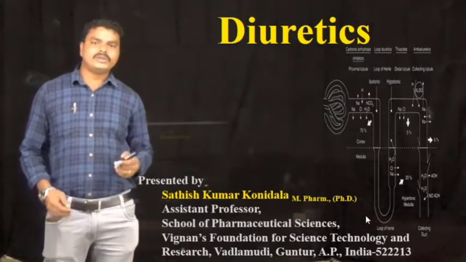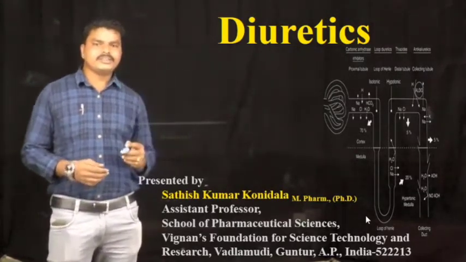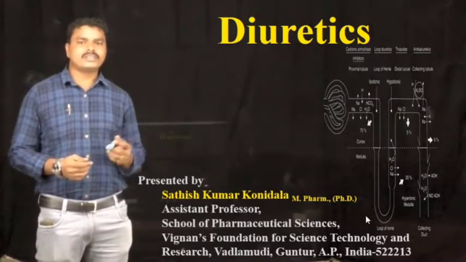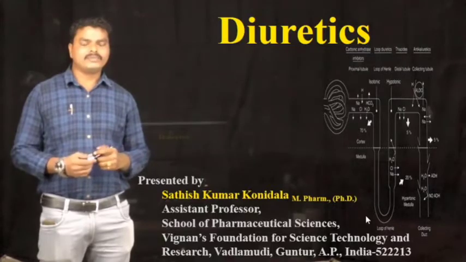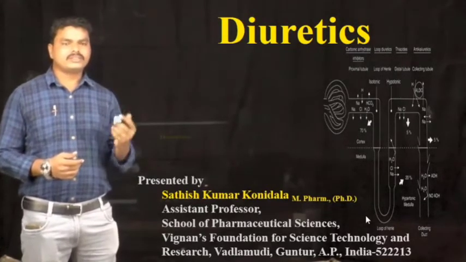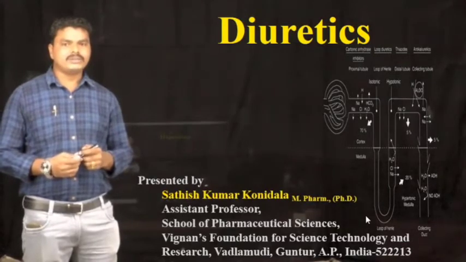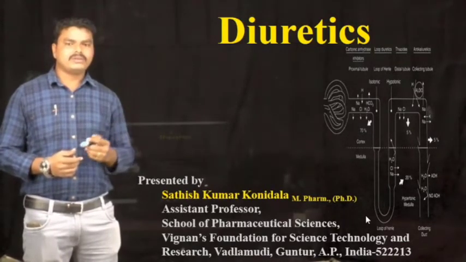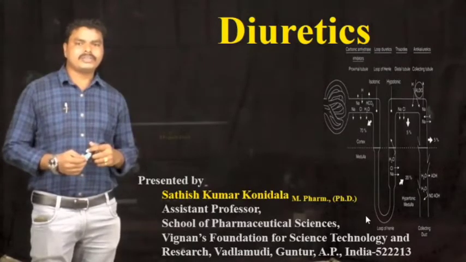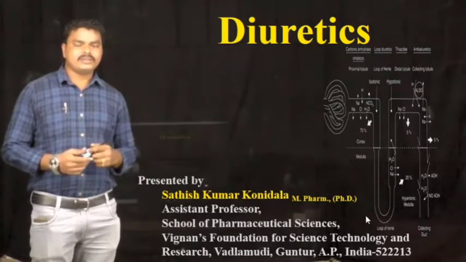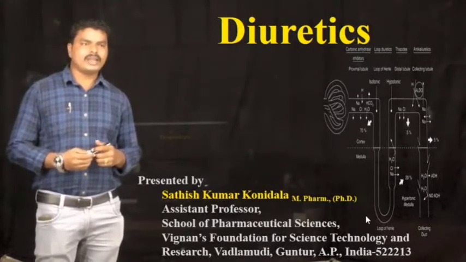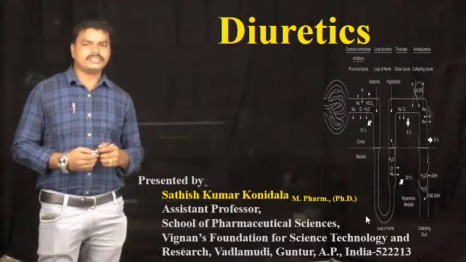In the previous video, we discussed diuretics. In that, we discussed the different classes of diuretics like carbonic anhydrase inhibitors, thiazide diuretics, and loop diuretics. In that we specifically discussed the chemistry of these classes of drugs, their mechanism of action, along with their structural activity relationship.